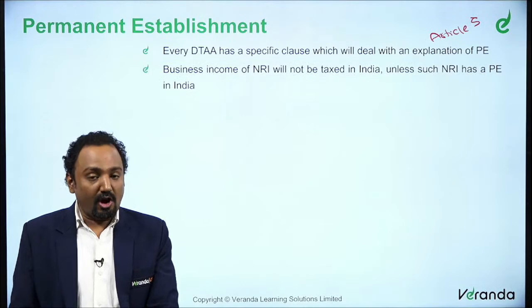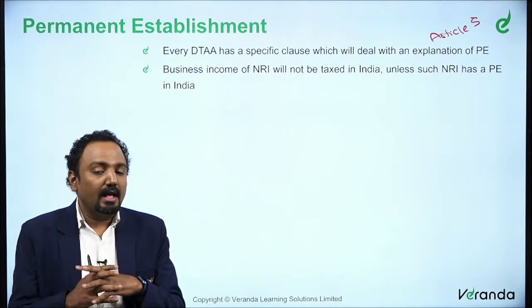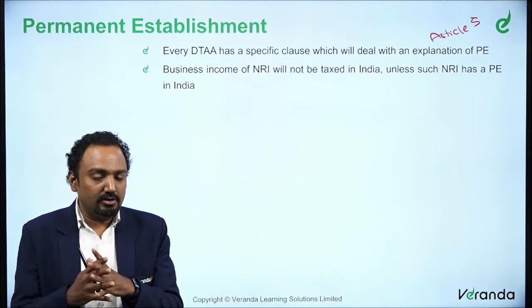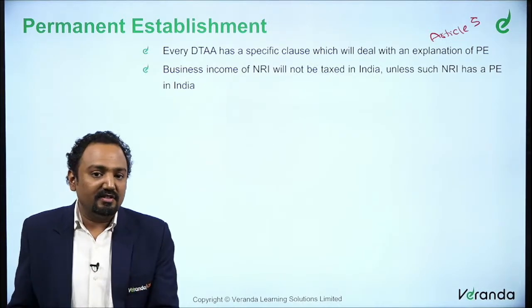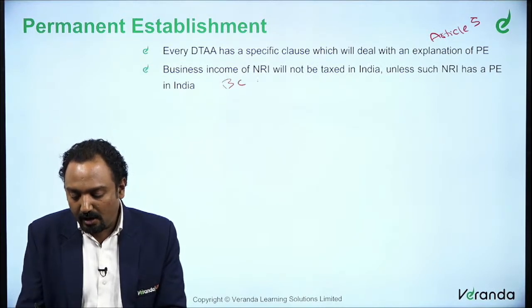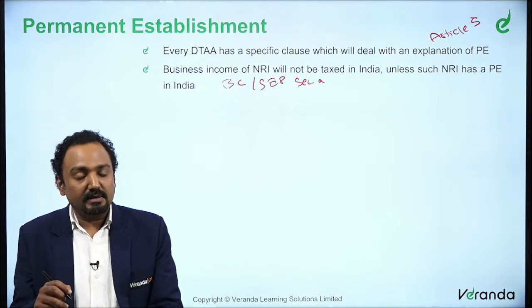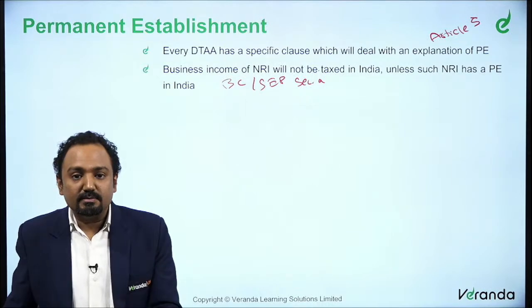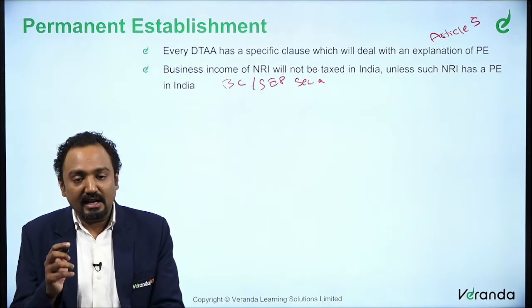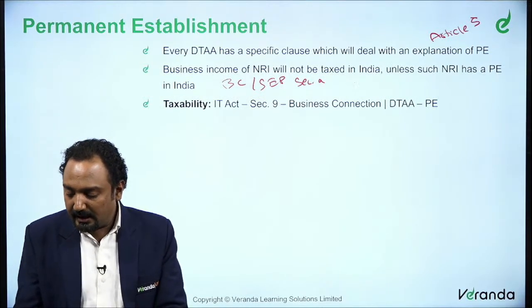A business income of a non-resident in India will not be taxed in India unless such non-resident has a PE. When we say business income, according to section 9 also, it is taxed in India only if it is attributable to India through a business connection or a significant economic presence, right? So BC or SEP is what is discussed in section 9. Similarly, Article 5 also says, the article which talks about business income, that only to the extent the business income is derived through a permanent establishment in India, only such income is taxable. This is discussed in DTAA.